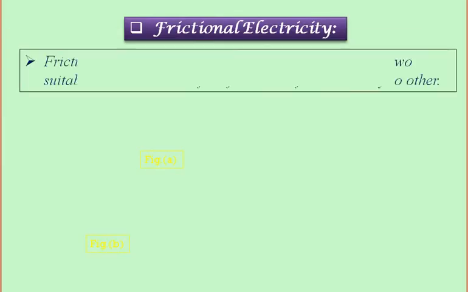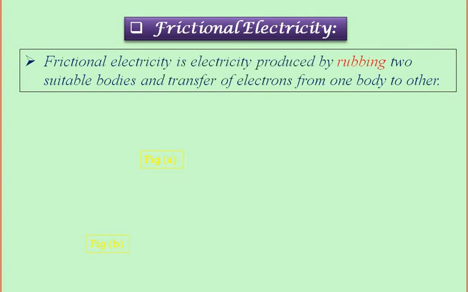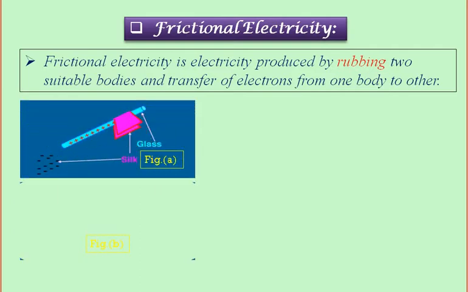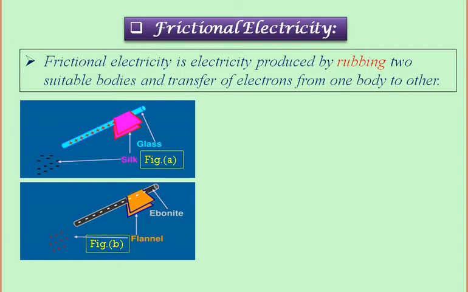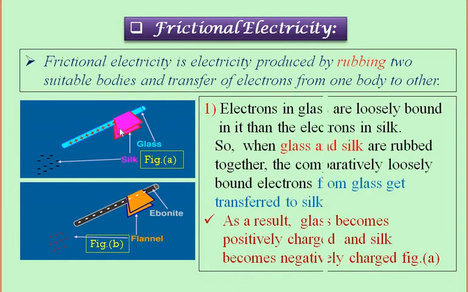Frictional electricity is the electricity produced by rubbing two suitable bodies and transfer of electrons from one body to the other body. We have seen the general examples in 11th standard. What happens when the glass rod is rubbed with silk, and what happens when the ebonite rod is rubbed with fur. Let us see what happens when the glass rod is rubbed with silk.